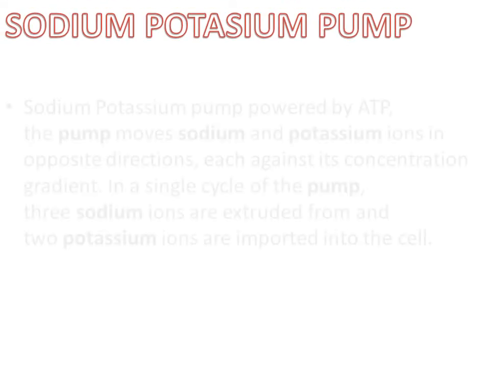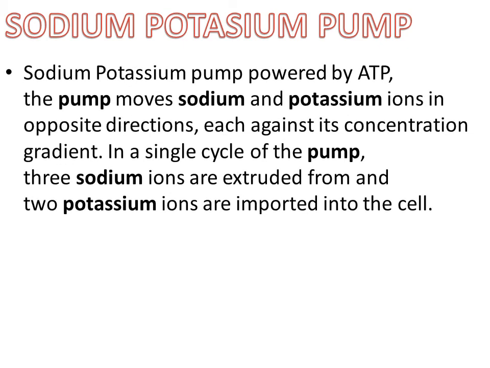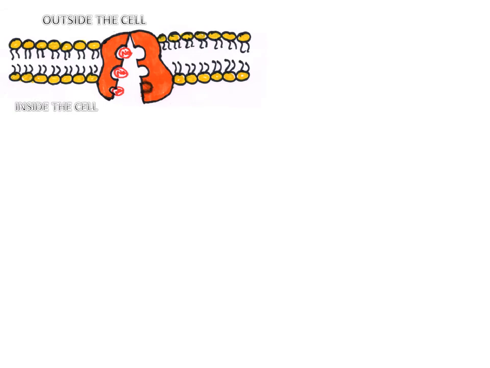Sodium-potassium pump. The sodium-potassium pump is powered by ATP, adenosine triphosphate. The pump moves sodium and potassium ions in opposite directions, each against its concentration gradient. In a single cycle of the pump, 3 sodium ions are extruded from and 2 potassium ions are imported into the cell. How does the sodium-potassium pump work?